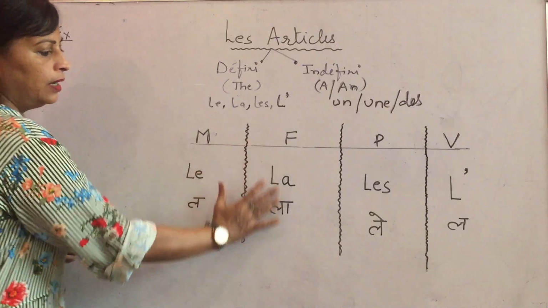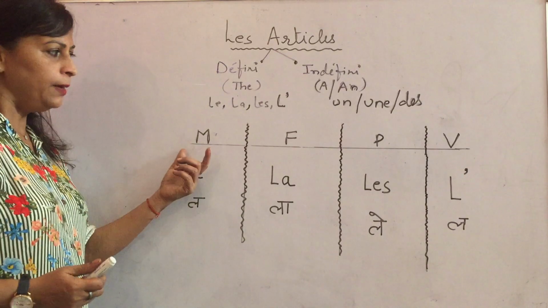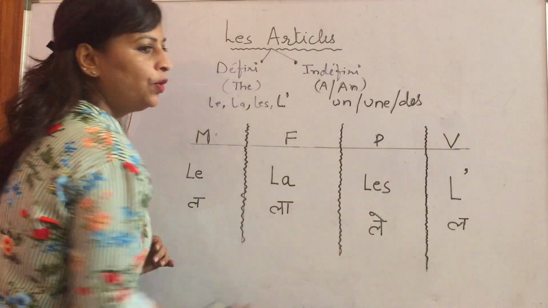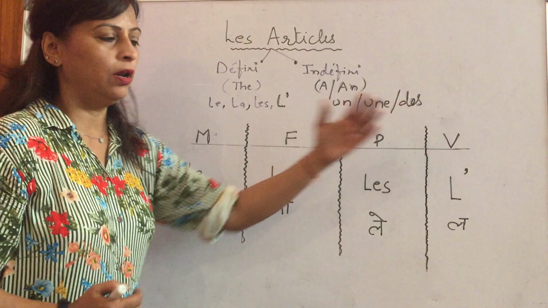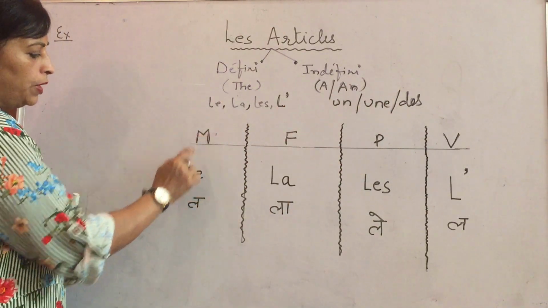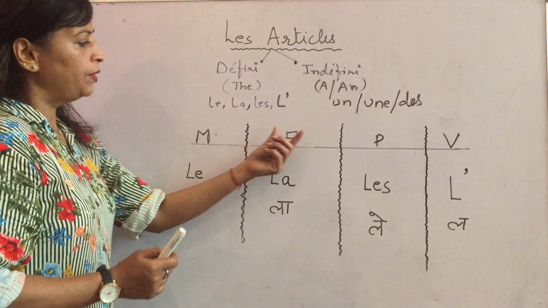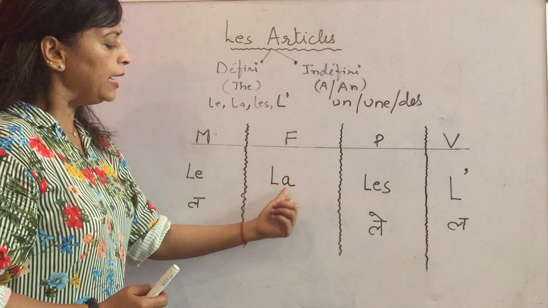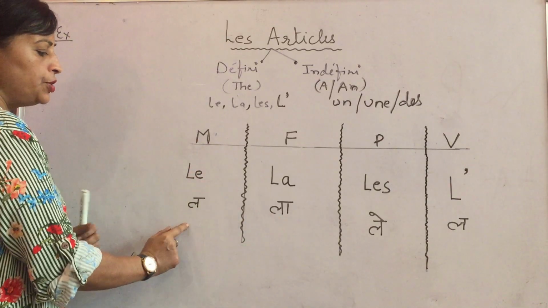I have made these four columns. M stands for masculine, F stands for feminine, P stands for plural, and V stands for vowel. Masculine, feminine, plural, vowel. Four columns are there. LE is used for masculine, and the pronunciation is a simple L. F stands for feminine, and in front of feminine we use LA, and the pronunciation is La. We need to be very clear about the pronunciation part.